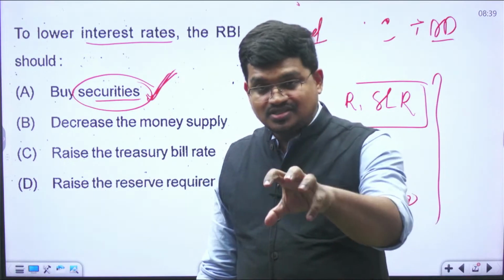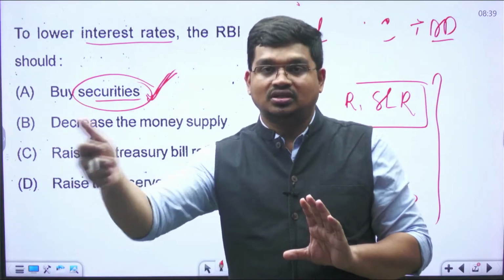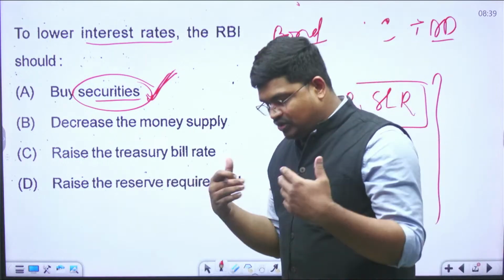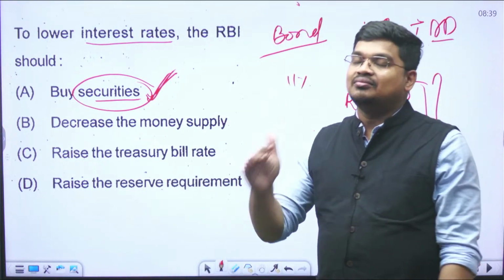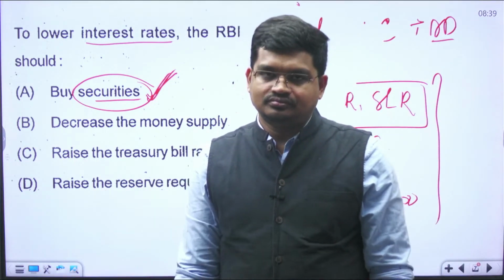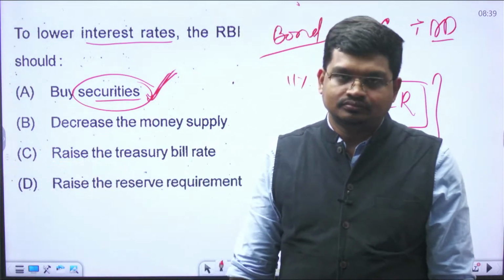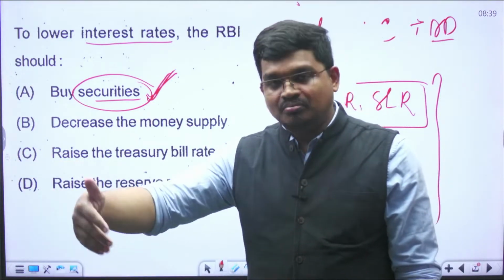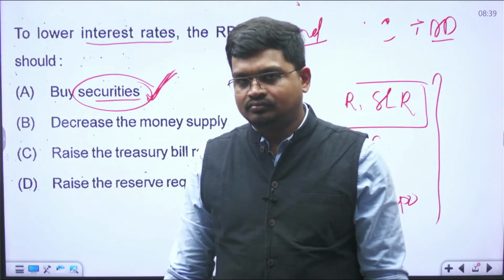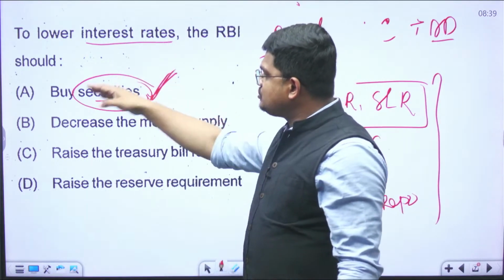When RBI purchases securities from the commercial bank, against that RBI provides what? Money to the commercial banks. When more money is coming to the commercial bank, definitely commercial banks are also involved in credit creation. So they will give more loans to the public. So in that manner, money supply will start increasing. Are you getting my point? So to lower interest rate, RBI should buy securities.